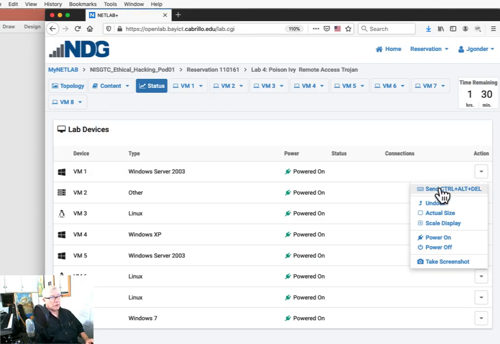Send a Control-Alt-Delete, because sending Control-Alt-Delete from your local keyboard doesn't work well. You can undock it, which we're going to talk about in a minute. Actual size, power on and power off, and take a screenshot of that device. So that can be handy if what you're being asked to do is to document. Sometimes you'll do a lab and you're being told, don't worry about documenting your lab because you're going to be graded based on the logs in NetLab. Or sometimes you might be told to take a screenshot of certain points in the lab itself.